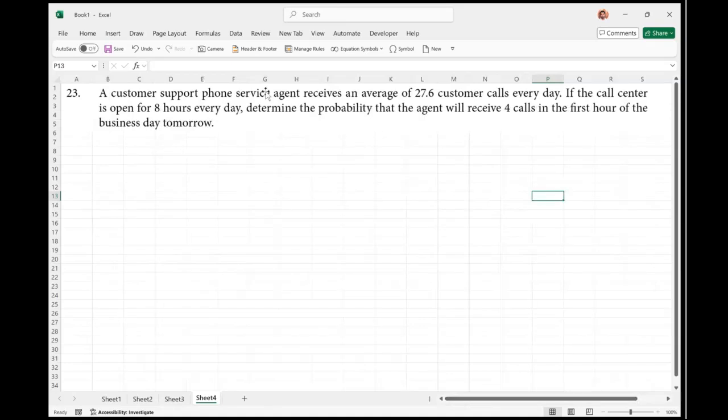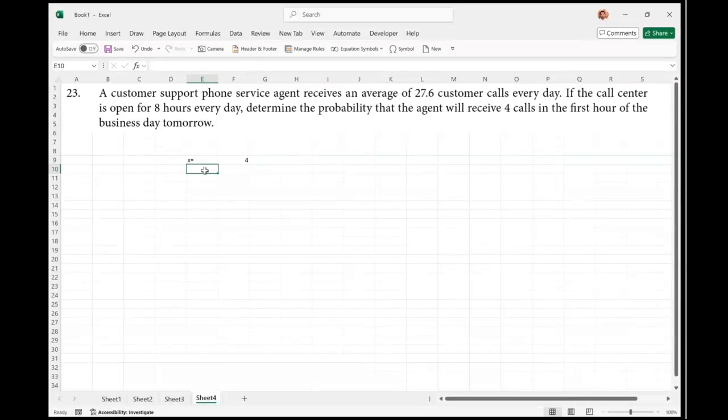A customer support phone service agent receives an average of, see, again, average is given to us, 27.6 customer calls every day. Okay, time period is involved. A call center is open for 8 hours every day. Find out the probability that the agent will receive 4 calls in the first hour of the business. Okay, so when the agent will receive 4 calls, X value will be equal to 4.